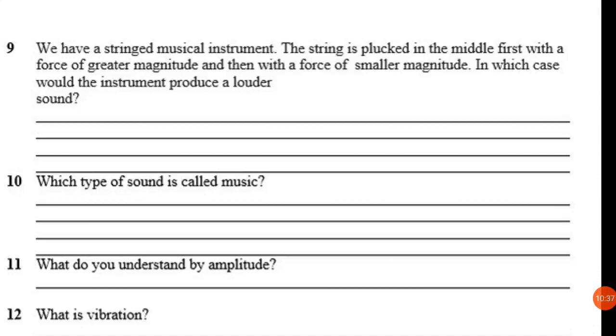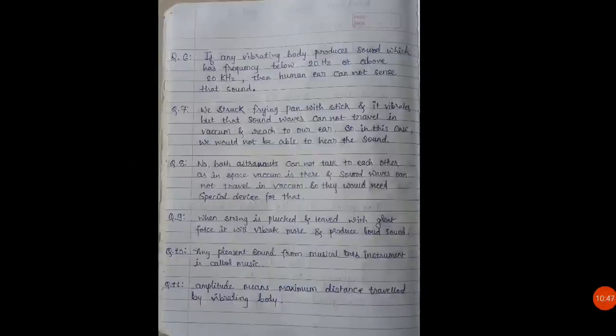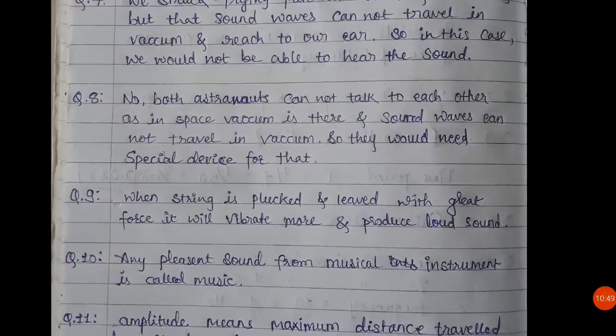So your answer would be that the sound produced would be louder in the first case where we pluck the string with greater magnitude. Here you can see how you are going to write it. When a string is plucked and released with great force, it will vibrate more and produce loud sound.